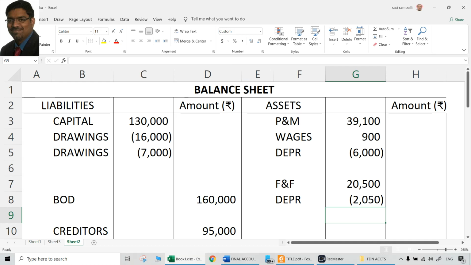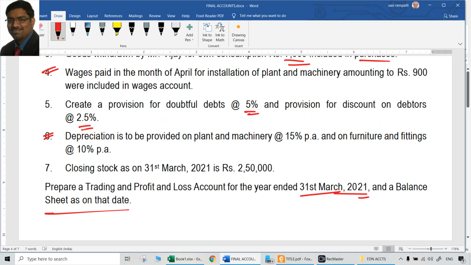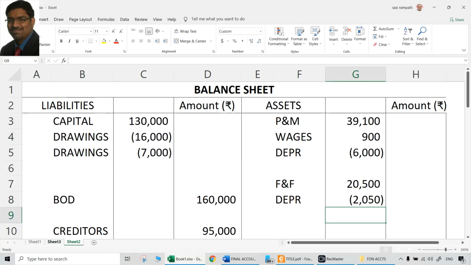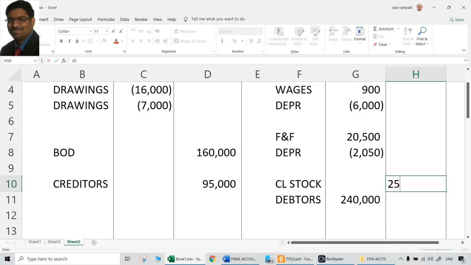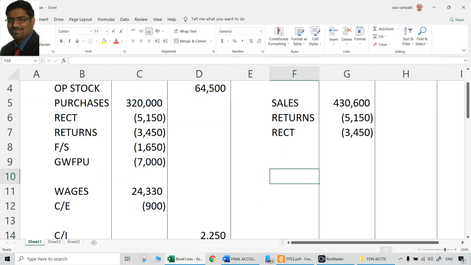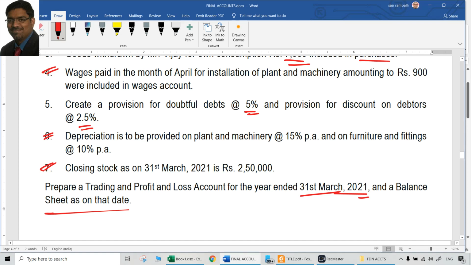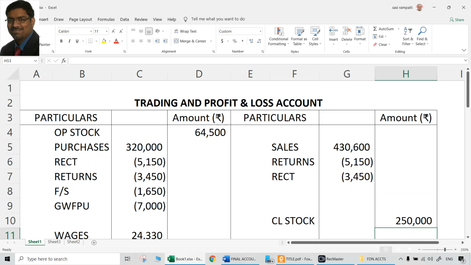Anyway, two depreciations are provided. Next, closing stock is given as 2,50,000. Again it requires dual treatment. So once in the balance sheet as closing stock or inventories, whatever you call it, 2,50,000. And again in the trading account, credit side, by closing stock 2,50,000. So both treatments are done, debit as well as credit. The asset side of the balance sheet is the debit treatment, crediting the trading account is the credit treatment.